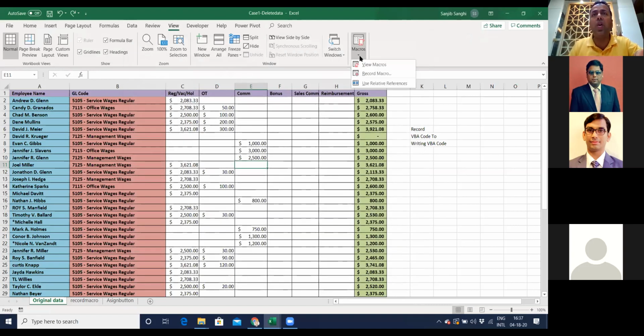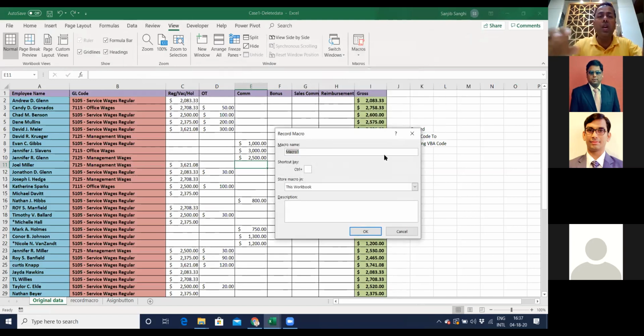So let's start recording. I'll say Record Macro. You have to give it a name, saying Delete Data, whatever name you want to give. Make sure that there is no space in between, and it is case sensitive. You may want to create a shortcut for this as well. Hit OK. As soon as I hit OK, whatever actions I do in this Excel sheet are going to be recorded by Excel in a macro.